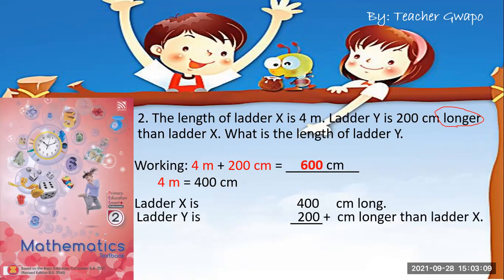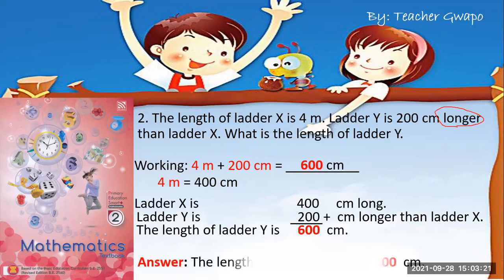Ladder Y is 200 cm longer than ladder X. Now the length of ladder Y is 600 centimeters. We just add, because ladder Y is 200 cm longer than ladder X. So the answer is 600 cm. That's the answer in number 2.